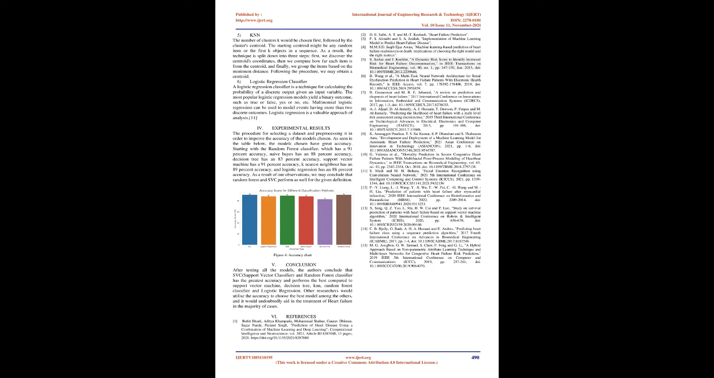III. Experimental results. The procedure for selecting a dataset and pre-processing it in order to improve the accuracy of the models chosen. As seen in the table below, the models chosen have great accuracy. Starting with the random forest classifier, which has a 91% accuracy, Naive Bayes has an 88% accuracy, Decision Tree has an 83% accuracy, Support Vector Machine has a 91% accuracy, K-Nearest Neighbor has an 89% accuracy, and Logistic Regression has an 88% accuracy. As a result of our observations, we may conclude that Random Forest and SVC perform as well for the given definition. Figure 4, Accuracy Chart.